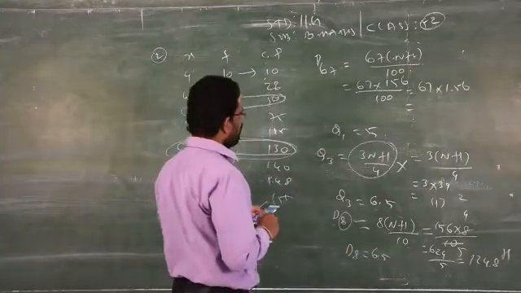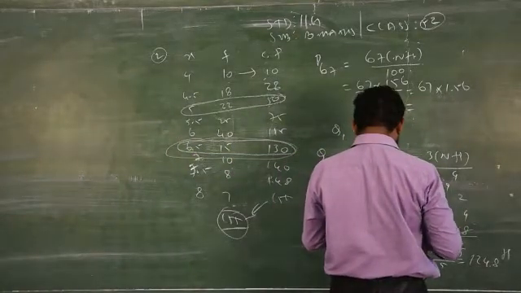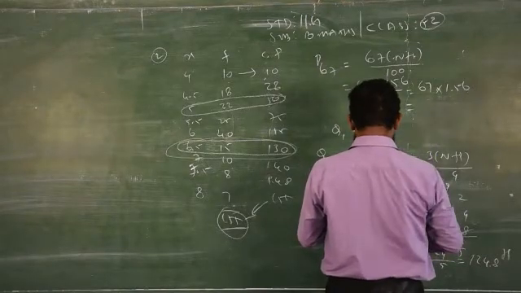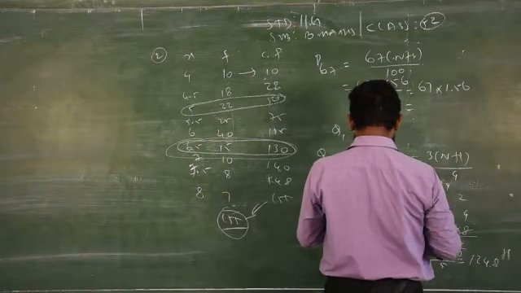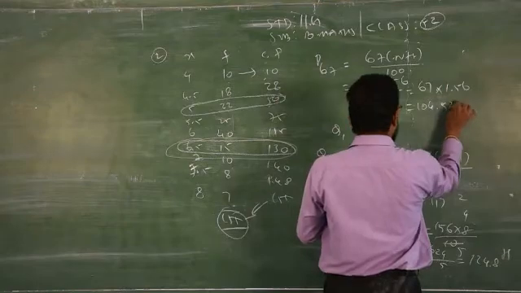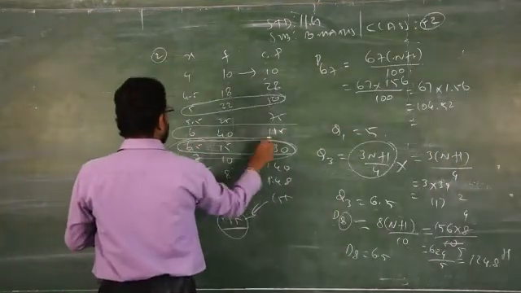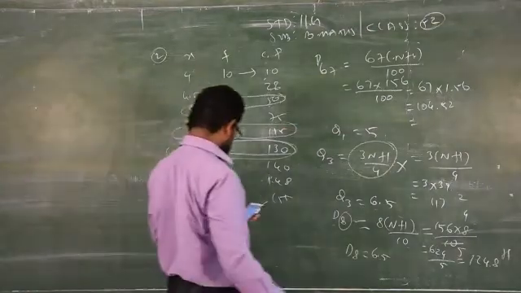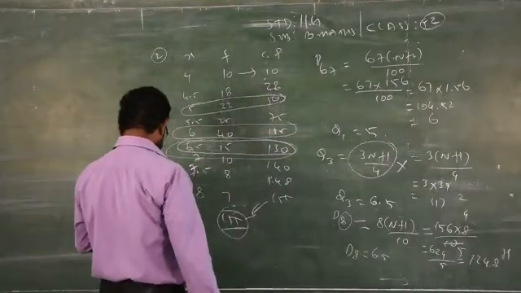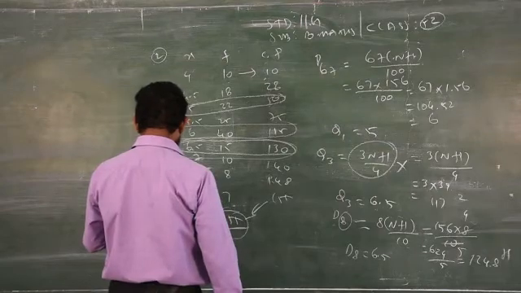Similarly for P67, what is it? 67 into 1.56, you will get 104.52. Where will it come? Here it will come. So what is the corresponding value for x? 6. So the answer is 6. Clear. Now in the same way you can find out the next problem.